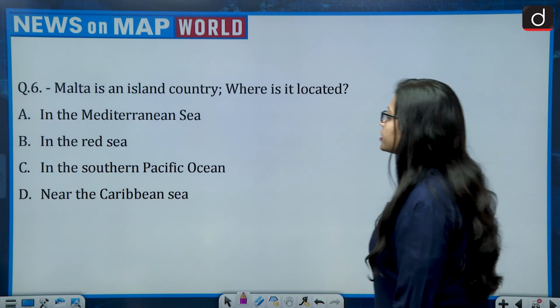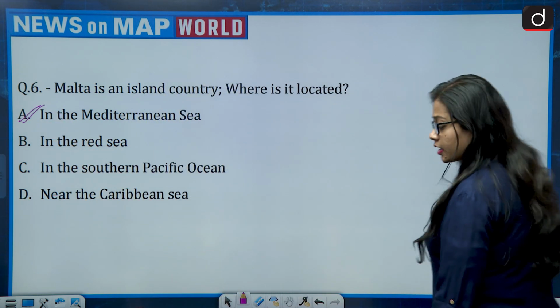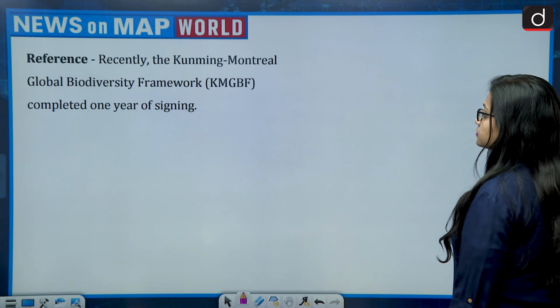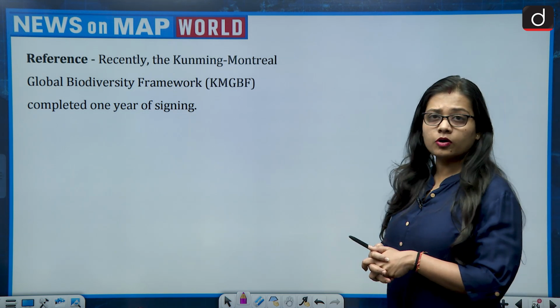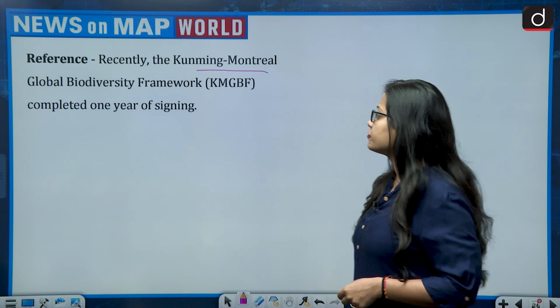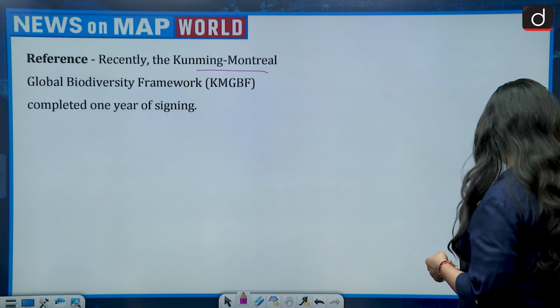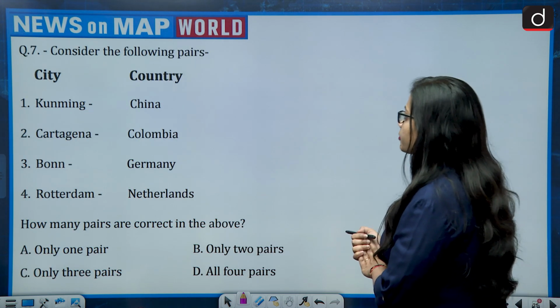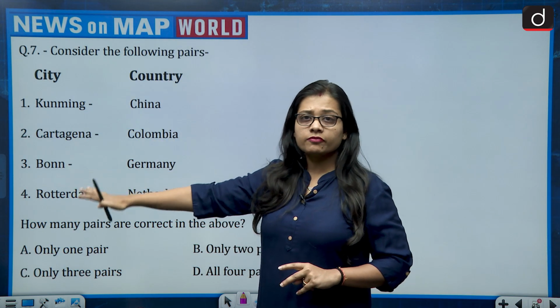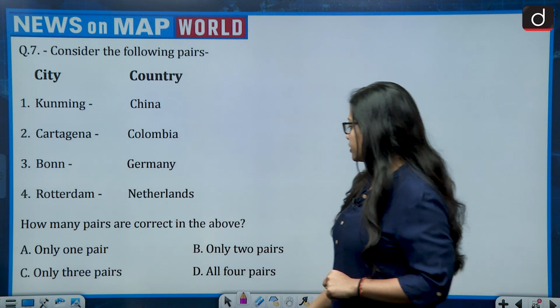So the correct answer is option A, that is, in the Mediterranean Sea. Now next question. The reference talks about how recently the Kunming-Montreal Global Biodiversity Framework completed 1 year of signing. So the question says, consider the following pairs. On one side we have the city, while on the other side we have the country. How many pairs are correct in the above?